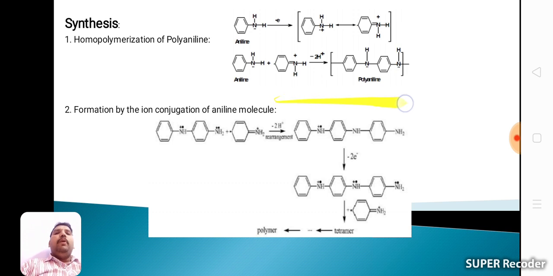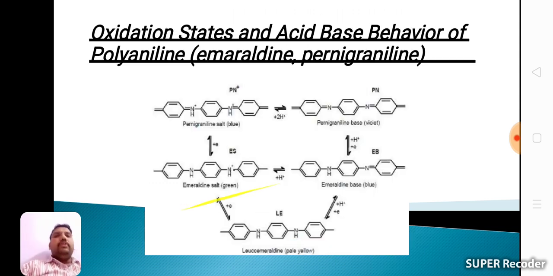That is homopolymerization of polyaniline. Next, conjugation of aniline molecules. Here we take a polyaniline structure minus 2H+ ions. It's a rearrangement reaction. We add one more keto aniline structure, and we get a polymer. That is the polymer preparation by conjugation of aniline molecules.